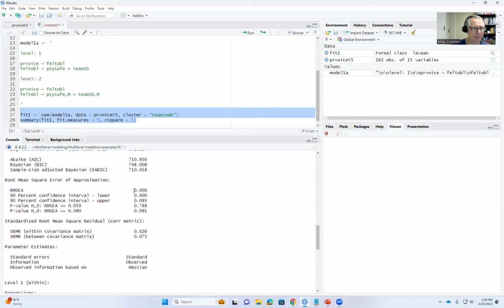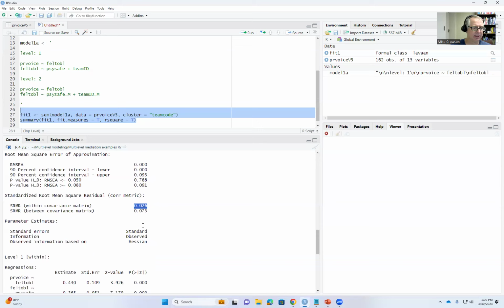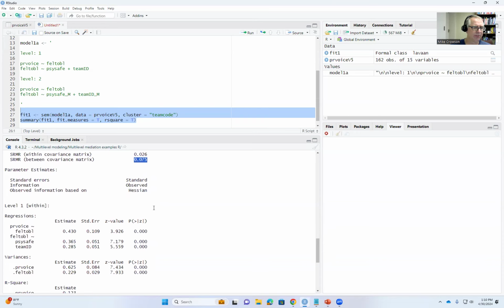Then you can look at the RMSEA at essentially 0, which also indicates a good model fit. And then you also have the SRMR, standardized root mean square residual, at the within level, and also at the between level. At the within level, it looks like we have a good fit. At the between level, not quite as strong of a fit.